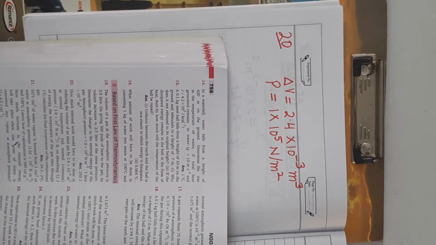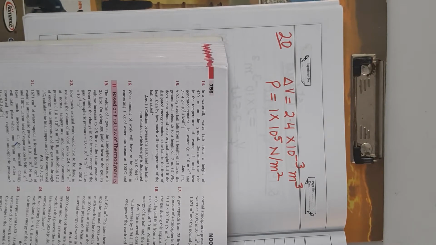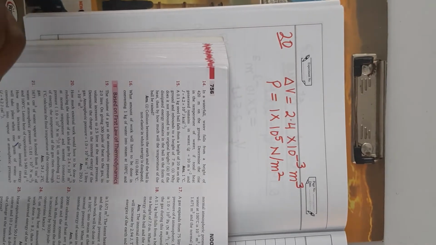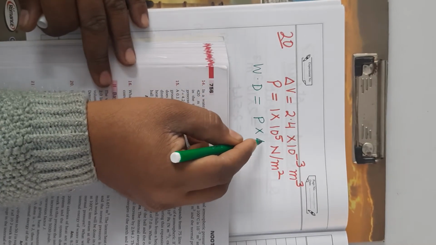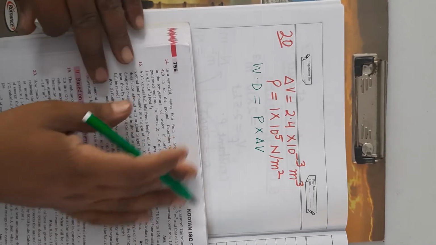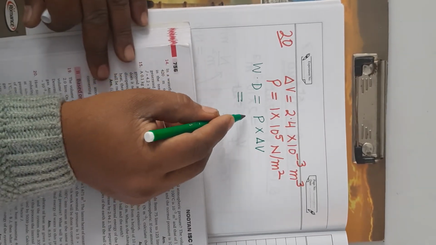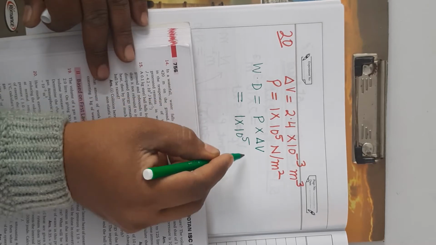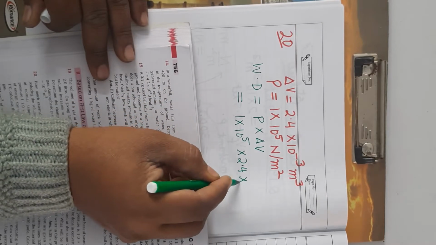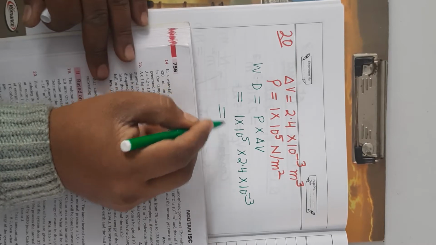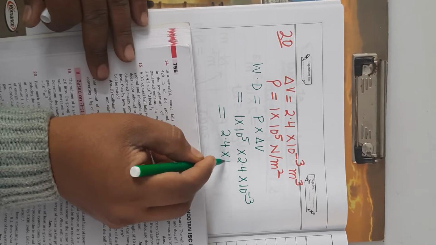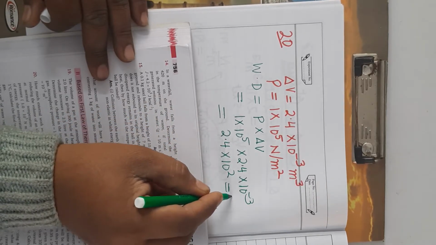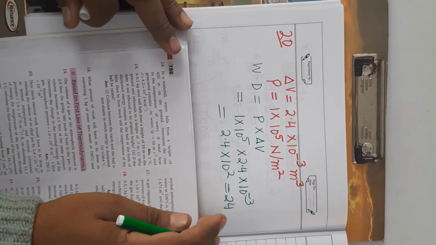So see here, what will be the work done? Work done will be equal to P into delta V. Pressure remains constant. So P equals how much? 10 to the power 5 into 2.4 into 10 to the power minus 3. That is equals to 10 to the power 2 times 2.4, that is equals to 240 joule.